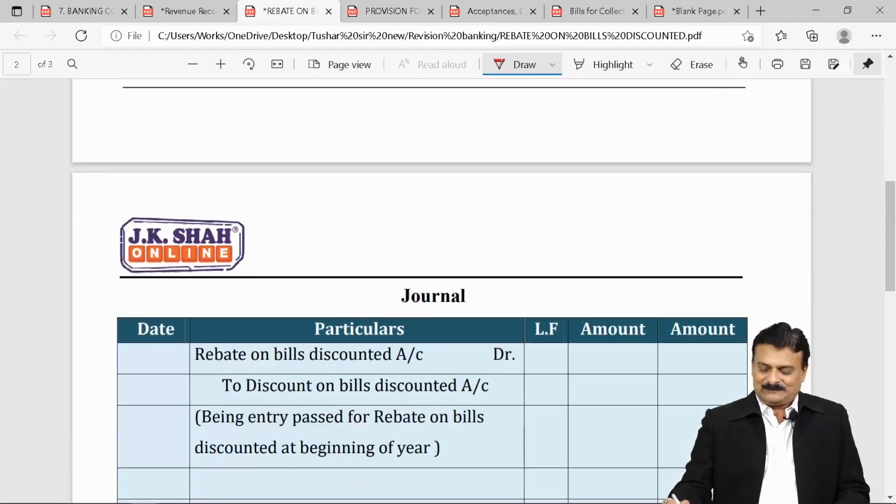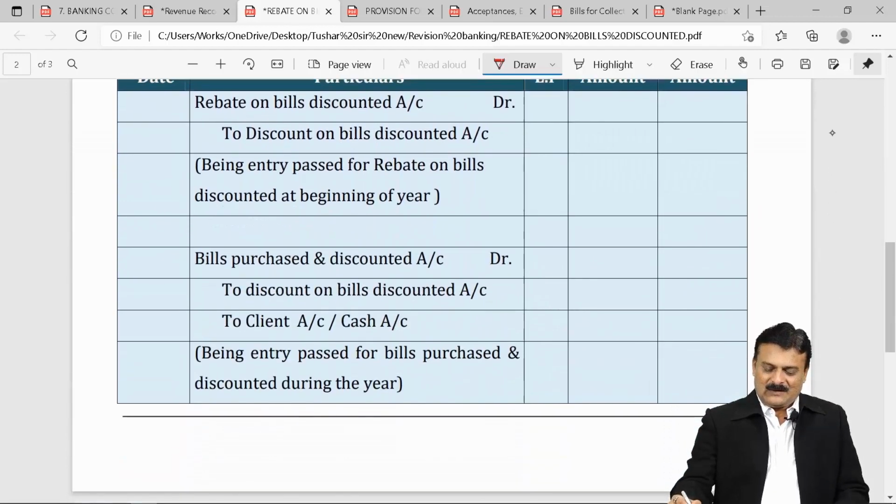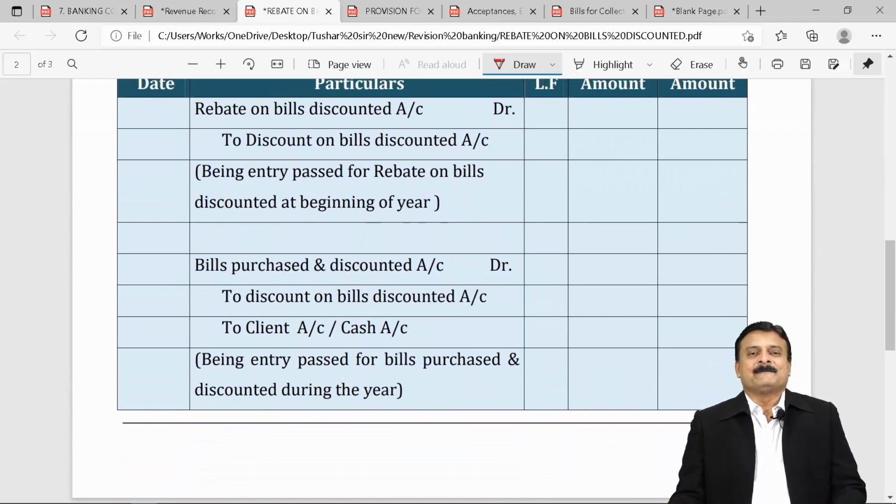The entries are here. First entry for rebate at beginning, rebate on bills discounted account debit to discount on bills discounted. Narration is very simple.